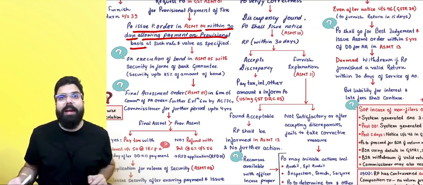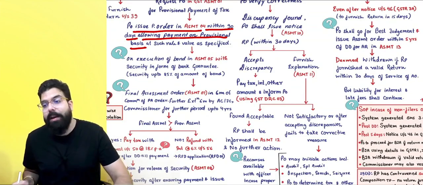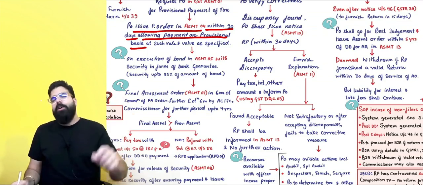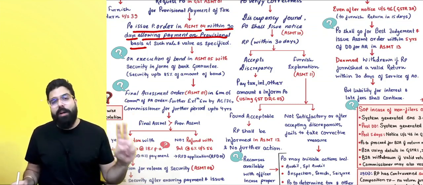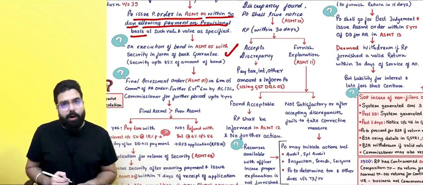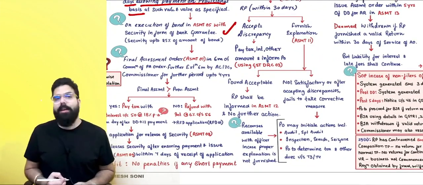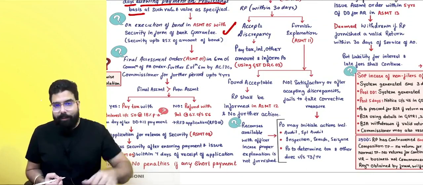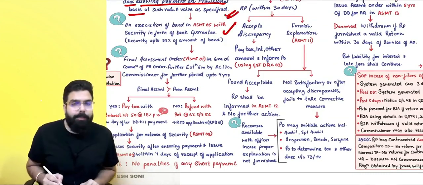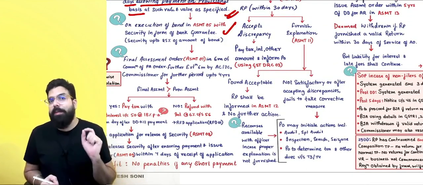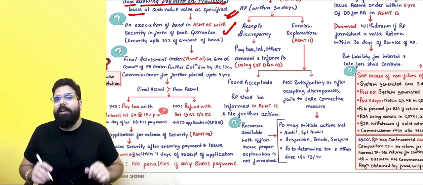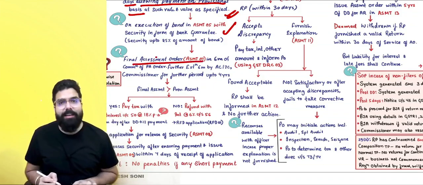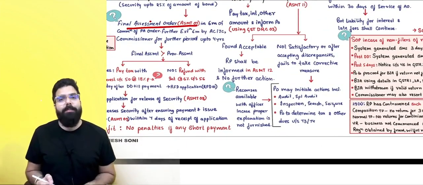But before allowing you to make a provisional payment, they will tell you, sir, you please give a bond along with a bank guarantee, which is 25% of the amount of the bond. Okay, sir. Bond is given in ASMT 05. Once the provisional assessment order is given, from the date of communication of the order, within the next 6 months, the final assessment order in GST ASMT 07 shall be given to you.